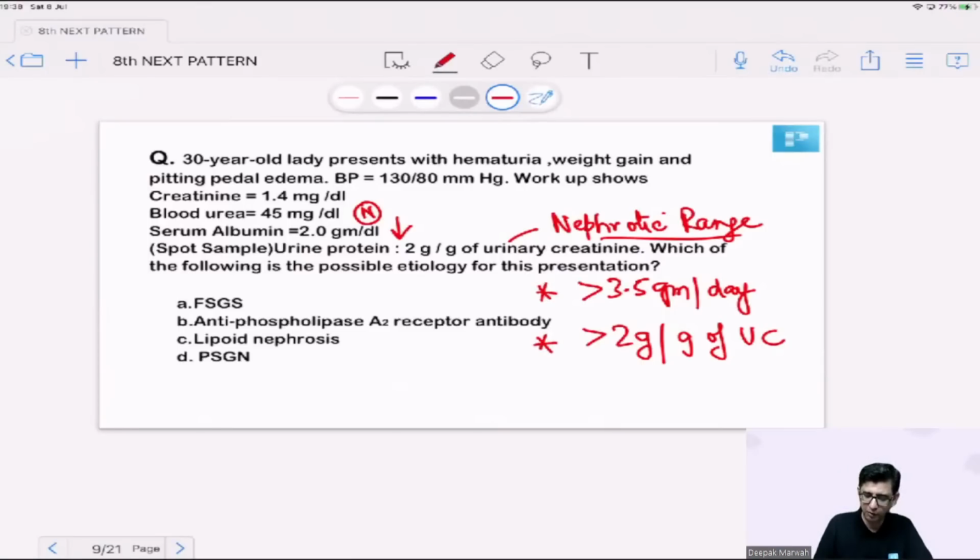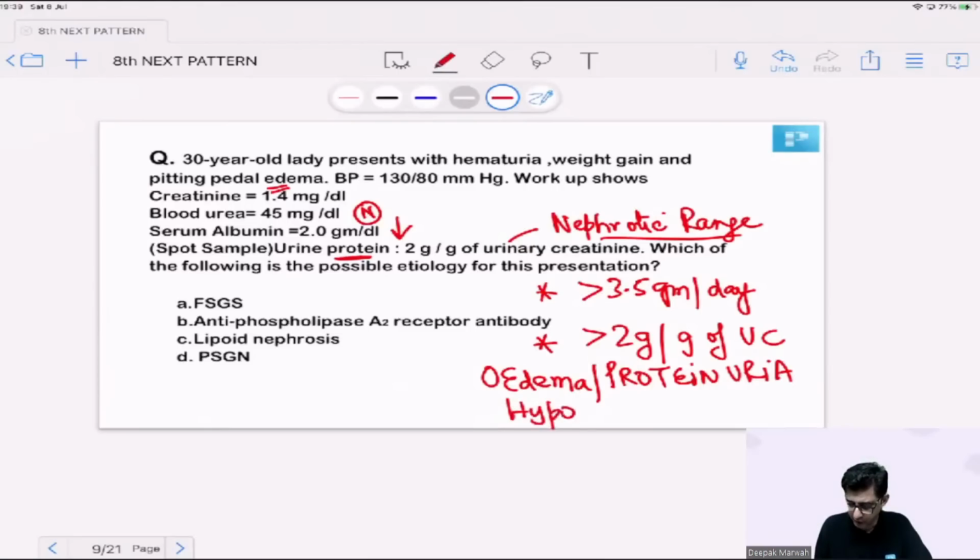Because the patient is suffering from nephrotic range proteinuria and hypoalbuminemia is present, then the clinical diagnosis is nephrotic syndrome. If you have listened to the initial part of the video, I've explained nephrotic syndrome per se should have proteinuria plus hypoalbuminemia and edema. All the parameters are getting satisfied, no? Sir, what are the essentials of diagnosis? There should be edema in the patient, which is present. There should be proteinuria of the magnitude that I've explained to you, which is also present. And then more importantly, you should have hypoalbuminemia, which again is present. So all three things are satisfied and you just need to settle the answer considering a 30-year-old patient.